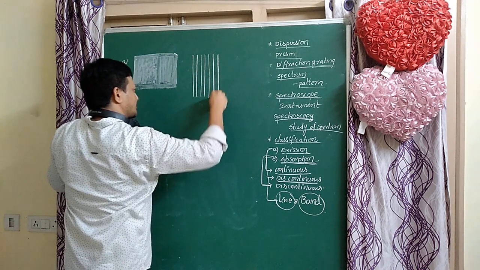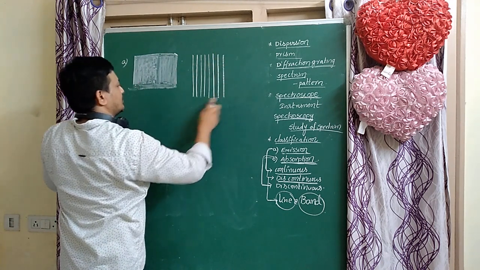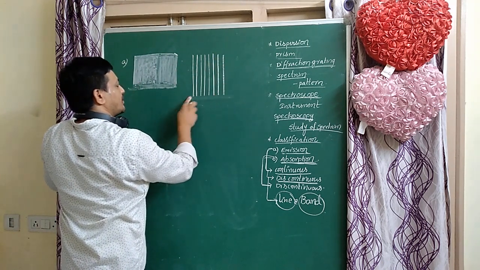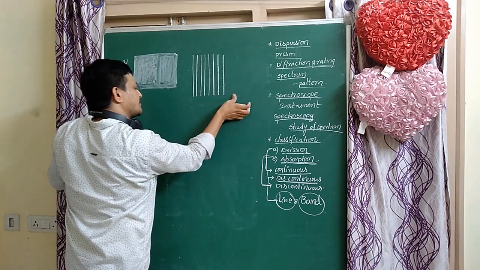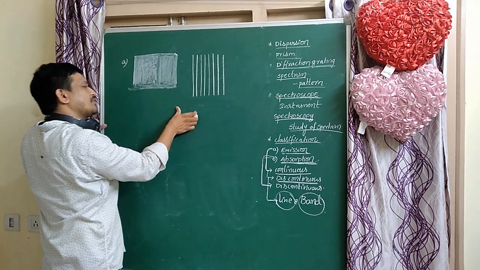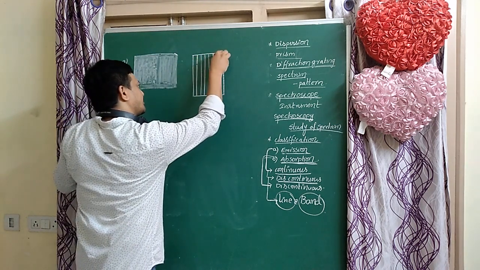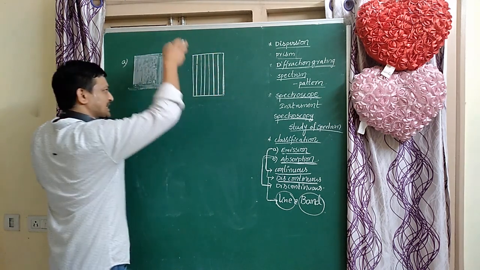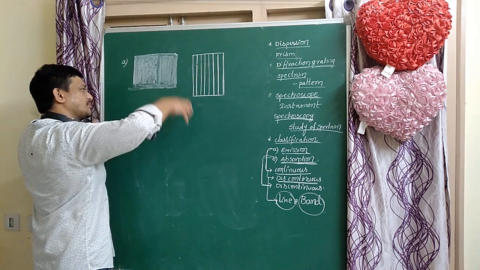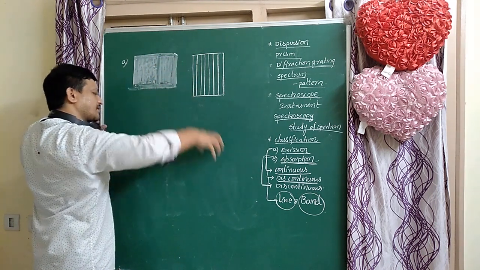Line spectra are obtained from atoms, so this is also called an atomic spectrum. Discrete lines are formed in the spectrum, and that is called a line spectrum.